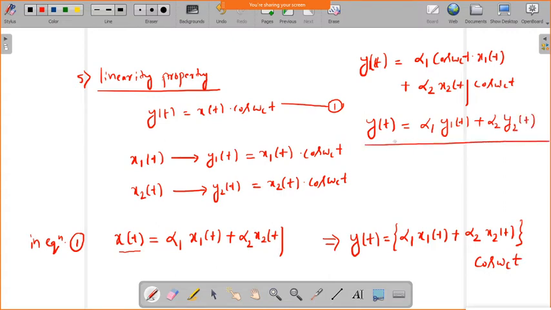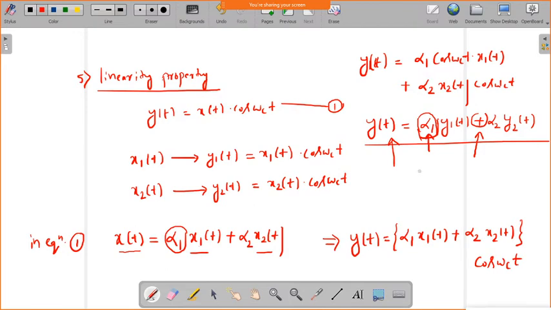So then this output, if you observe, possesses the additive property also. If you are taking two inputs with addition, it will produce the output with the same additive outputs. And also if the input is scaled, then the output is also scaled, is it not? So this is scaling, or we can say homogeneity. If the input is scaled by a value of alpha 1, then the output is also scaled by the same factor alpha 1.